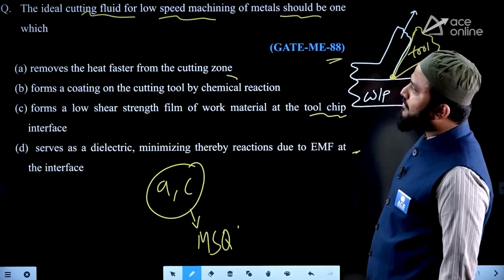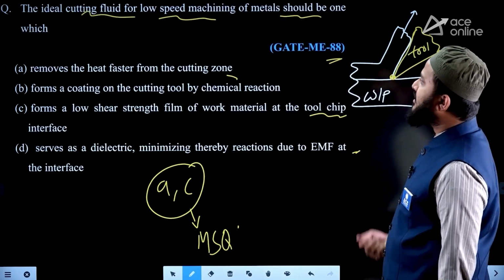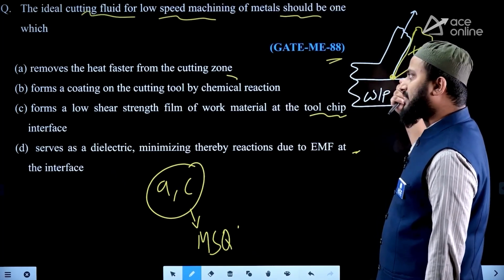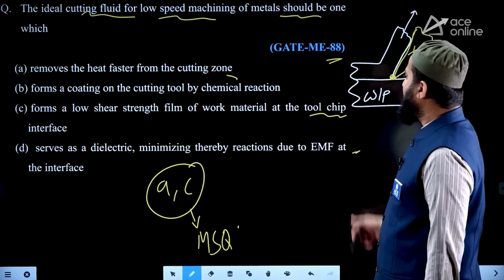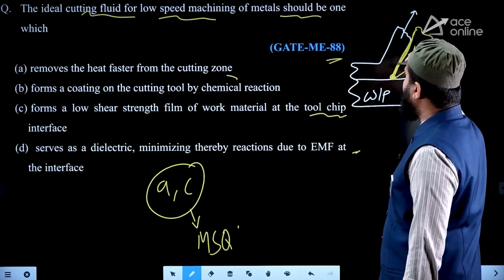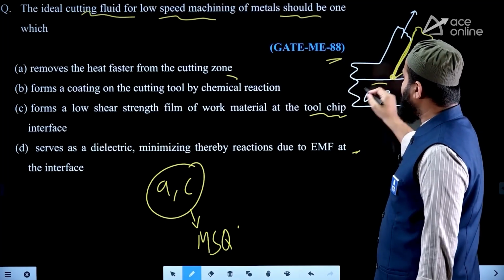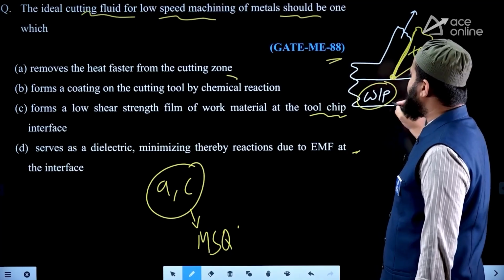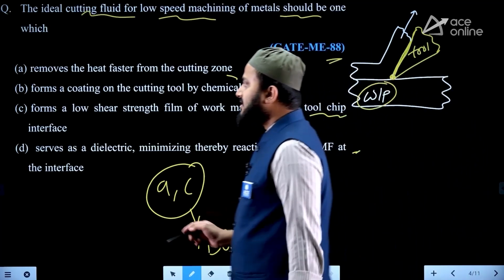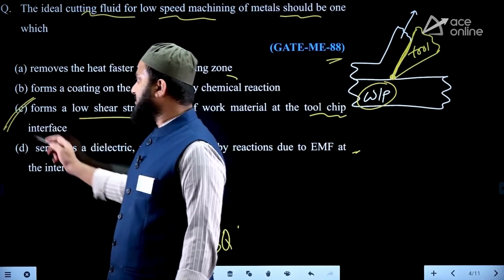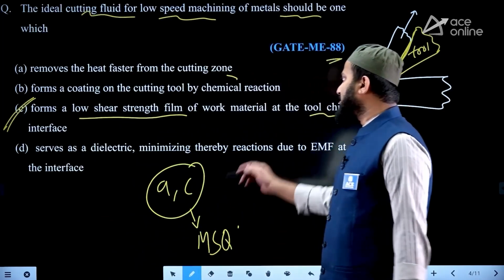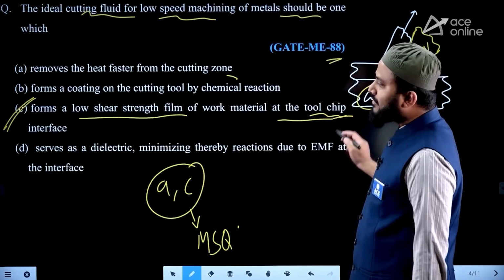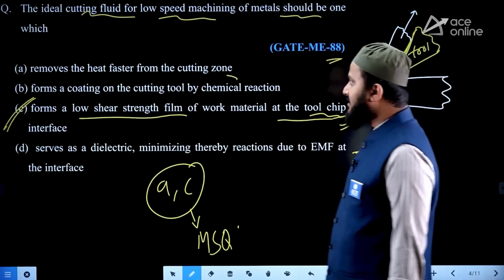So among these two, if you look at the purpose of supplying cutting fluid in low speed cutting operation, basically you can say it is to dissipate the heat also. Due to supplying the cutting fluid, the cutting fluid will react with the workpiece surface in low speed cutting. Whenever cutting fluid is reacting, especially with impurities present on the workpiece surface, it makes the reaction and then forms a low shear strength surface. So it forms a low shear strength film on the workpiece material at the chip tool interface that helps to reduce the power consumption. Therefore, in these conditions, you can say the answer is option C.